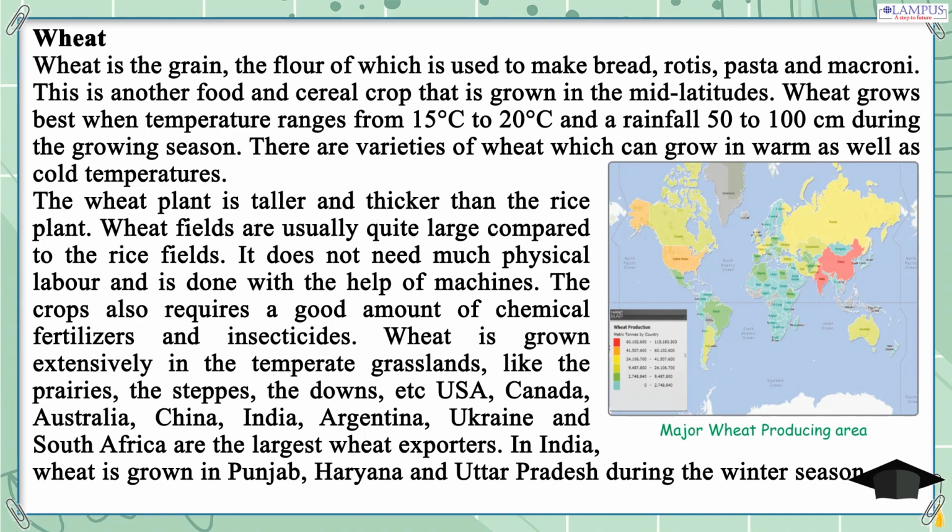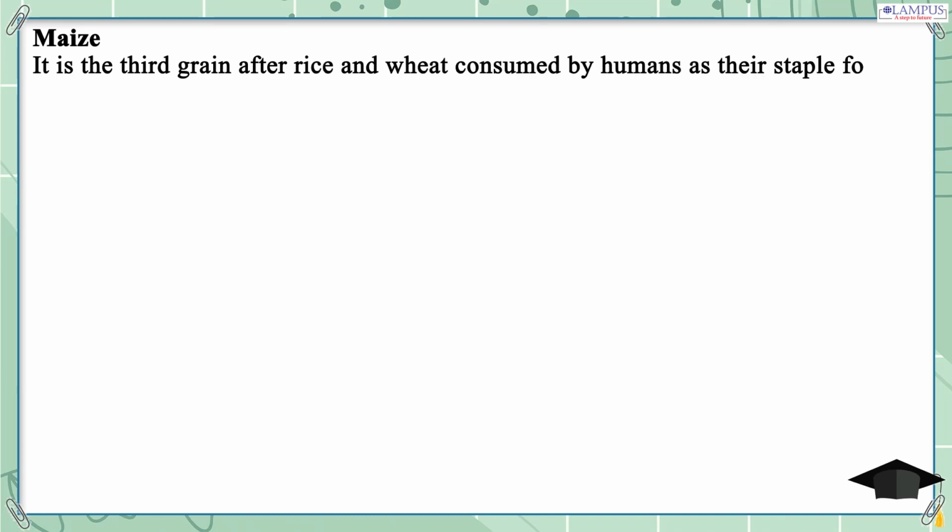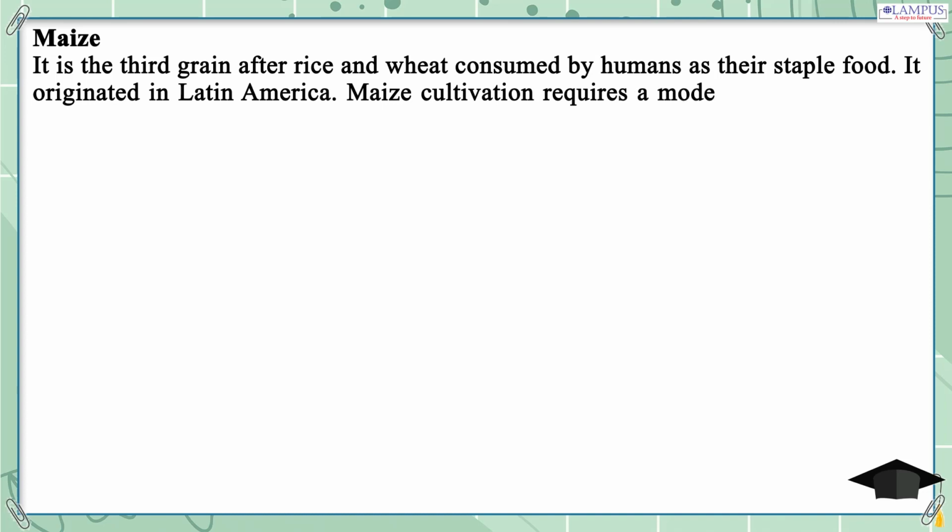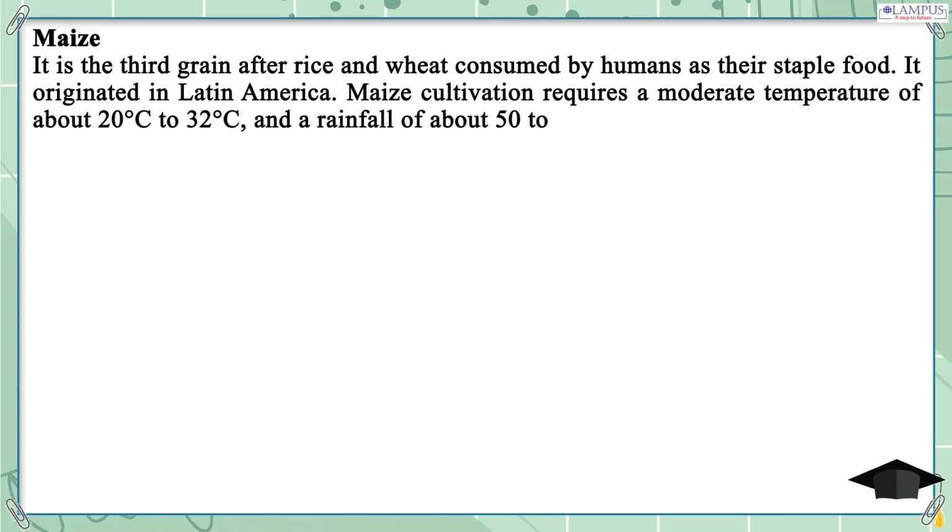Maize. It is the third grain after rice and wheat consumed by humans as their staple food. It originated in Latin America. Maize cultivation requires a moderate temperature of about 20 degrees Celsius to 32 degrees Celsius, and a rainfall of about 50 to 100 centimeters. It grows in well-drained, deep and fertile soil.